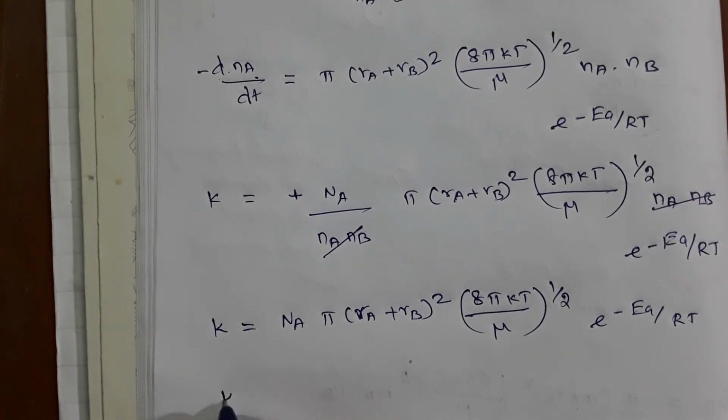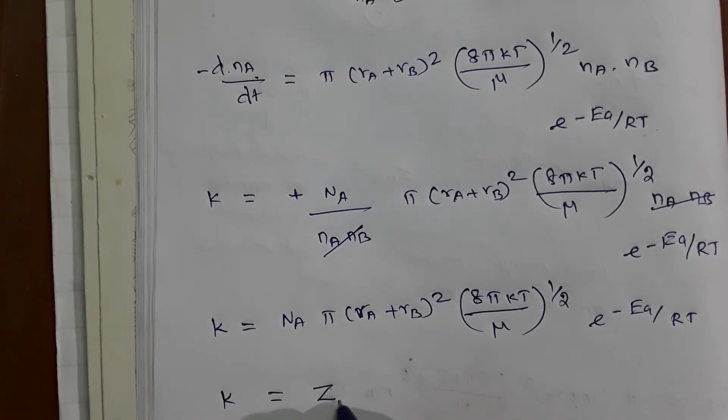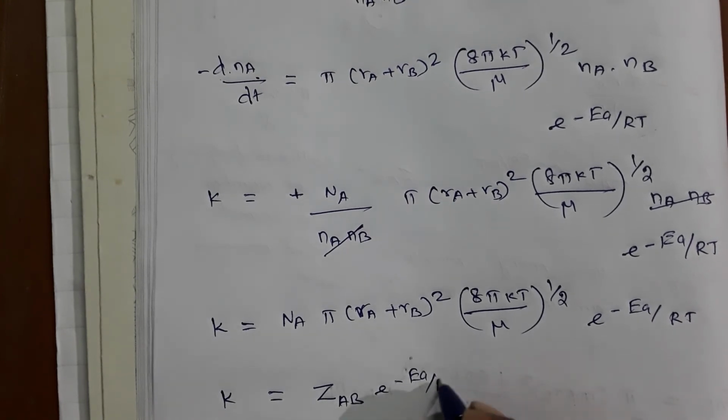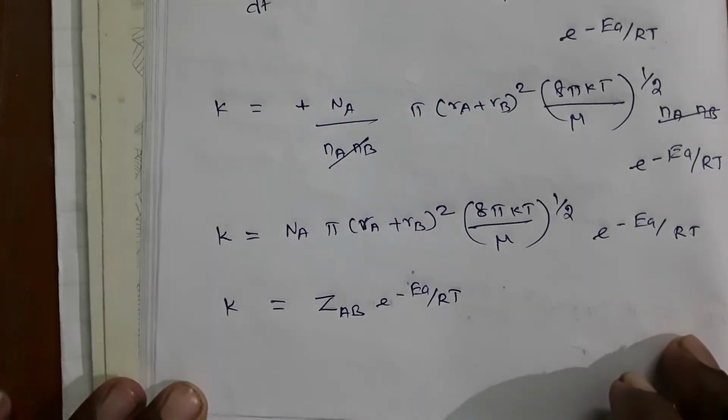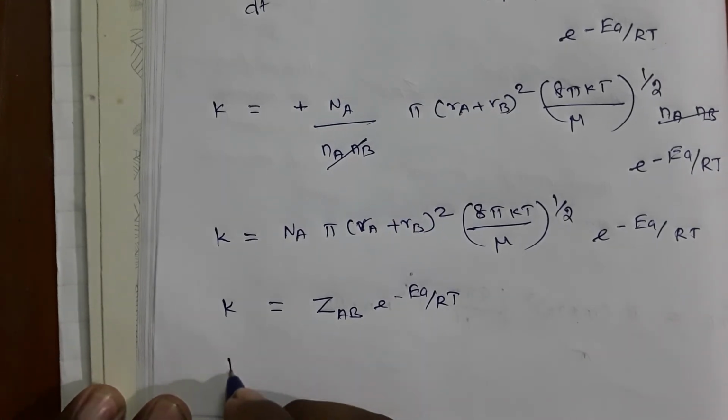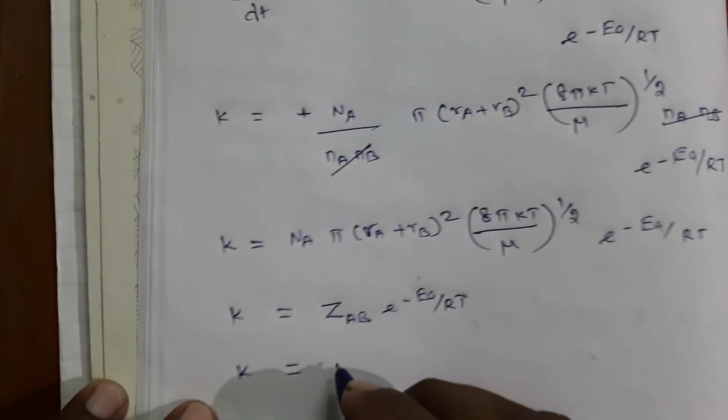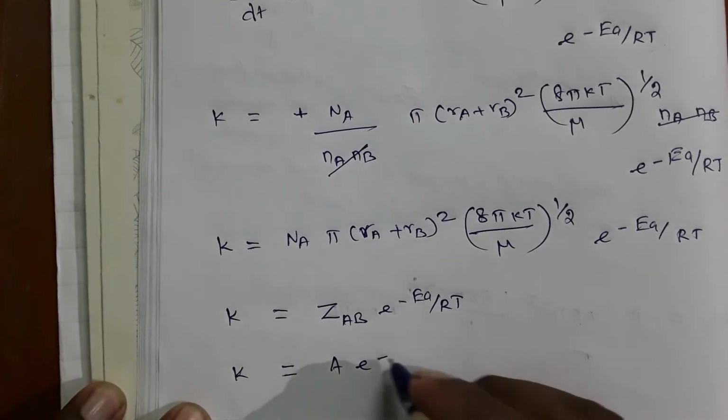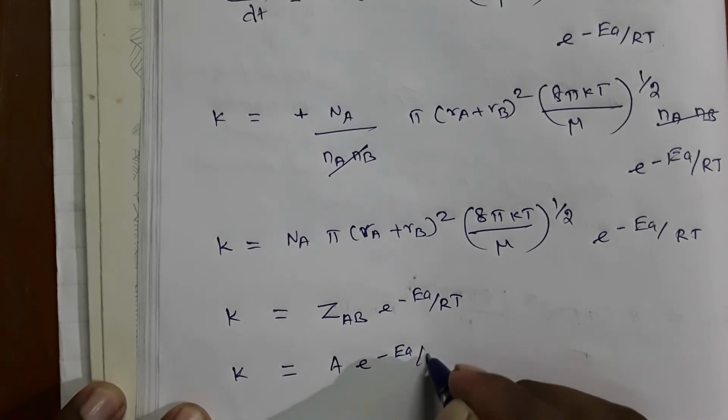Now we can simply write k equal to ZAB exponential of minus Ea by RT. This equation is similar to the Arrhenius equation, A exponential of minus Ea by RT.